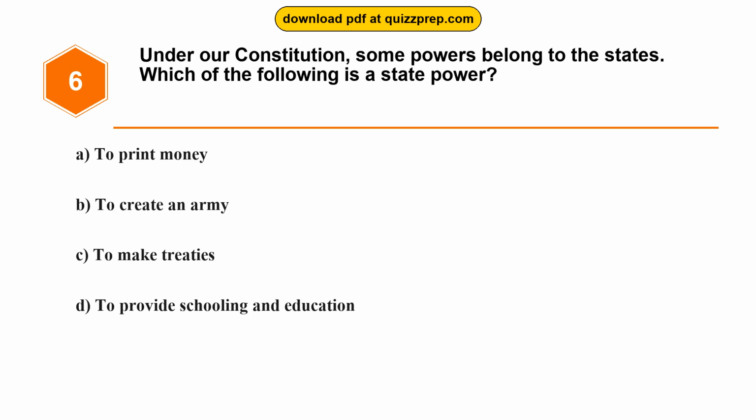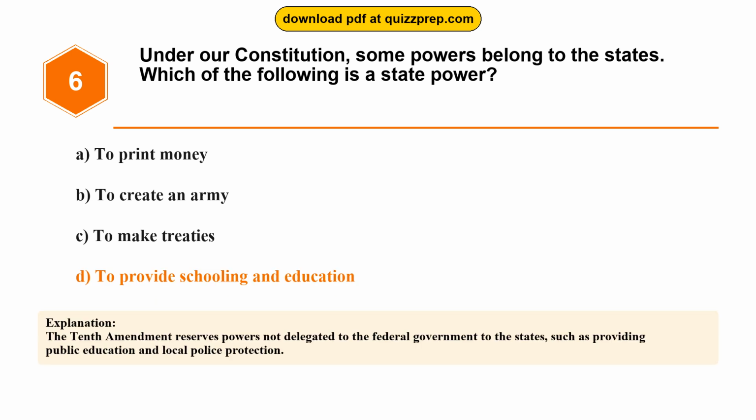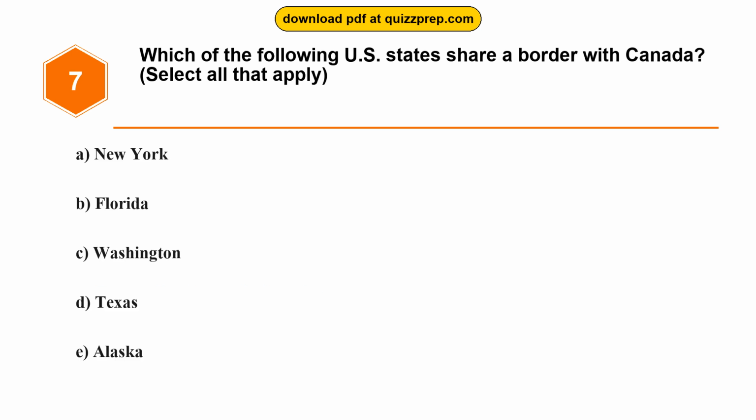Question 6. Under our Constitution, some powers belong to the states. Which of the following is a state power? Option A, to print money. Option B, to create an army. Option C, to make treaties. Option D, to provide schooling and education. The correct answer is option D, to provide schooling and education. The 10th Amendment reserves powers not delegated to the federal government to the states, such as providing public education and local police protection.